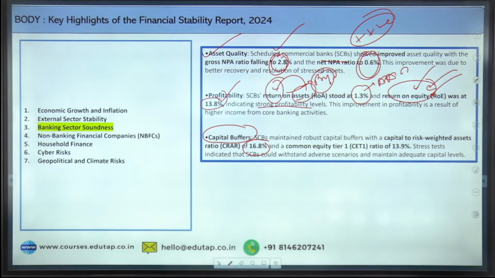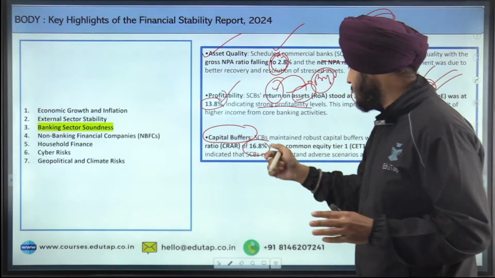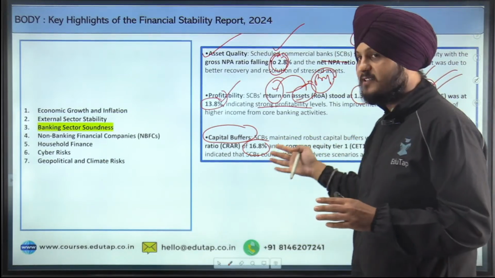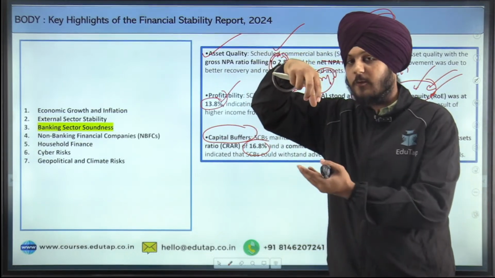Because it is fully available to cover the losses of the bank. So if the banks want to cover their losses, they can immediately sell these assets, and that's why they are considered as the high quality assets which come under the category of tier 1.